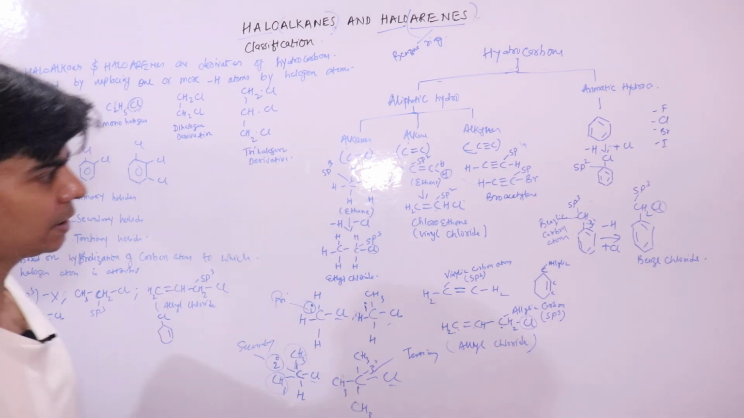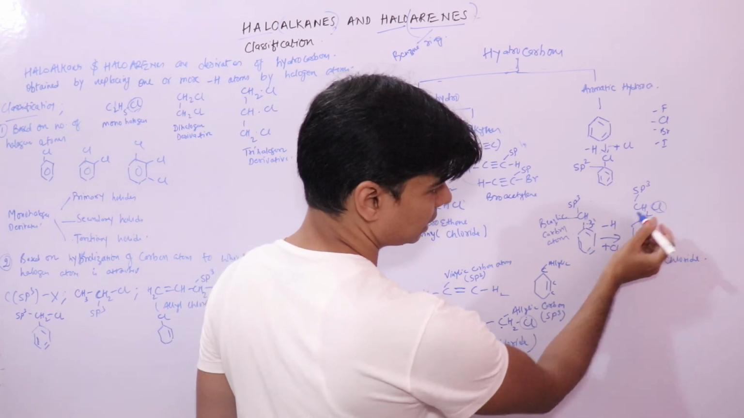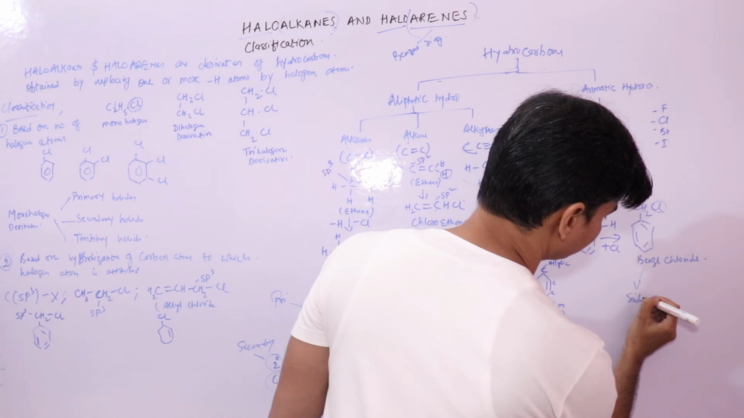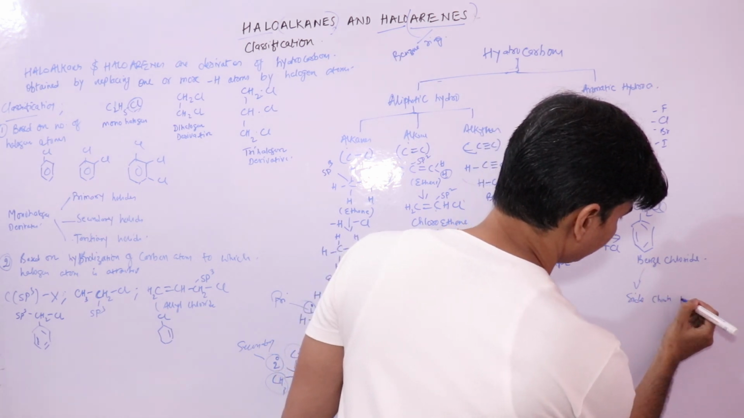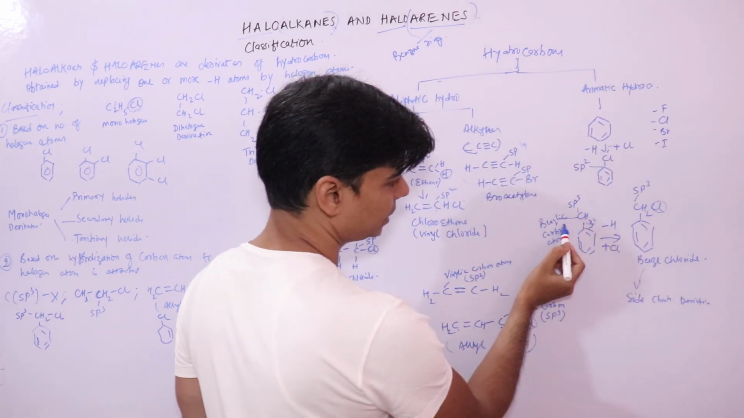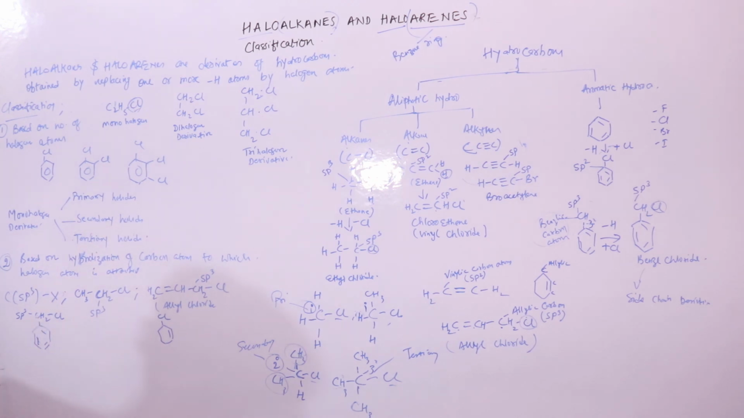And remember these types of derivatives where your halogen atom is attached to the side chain, these are your side chain derivatives, right? And this carbon atom is your benzylic carbon atom. Just remember these things, right? So this is your benzylic carbon atom.